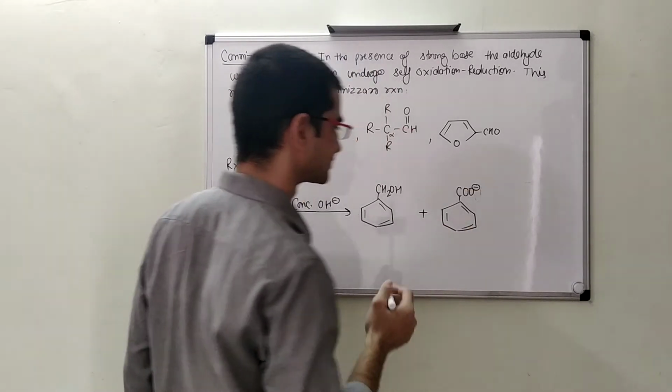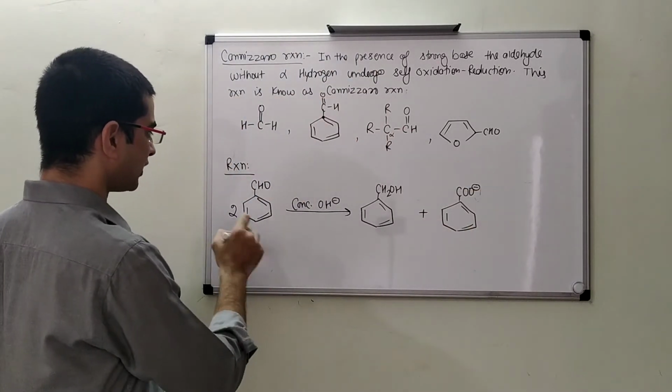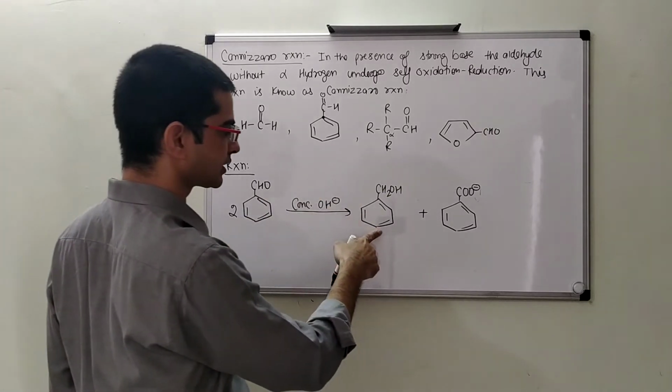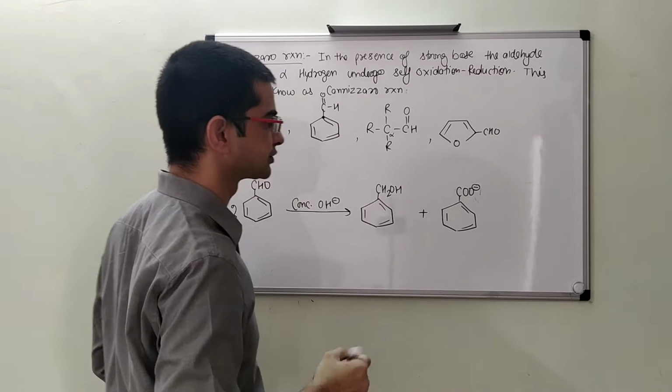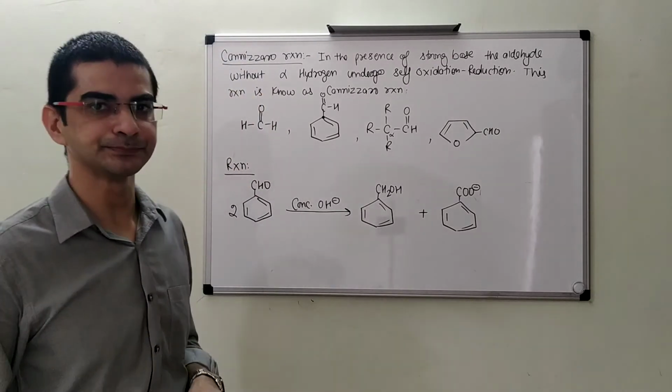So basically one molecule of benzaldehyde undergoes reduction, and one molecule of benzaldehyde undergoes oxidation. So this is the Cannizzaro reaction.